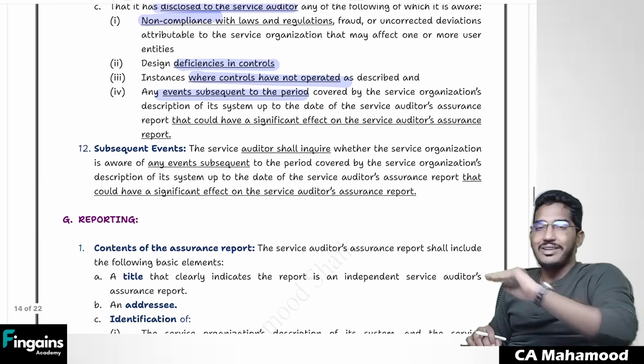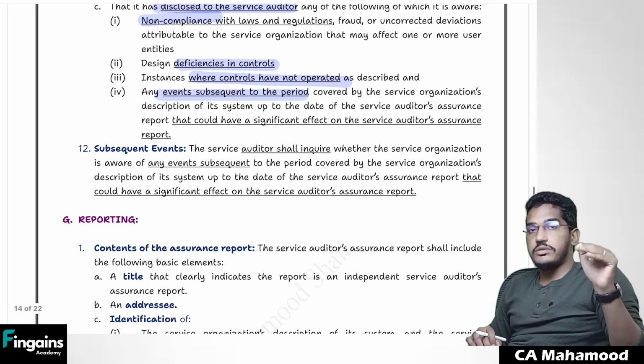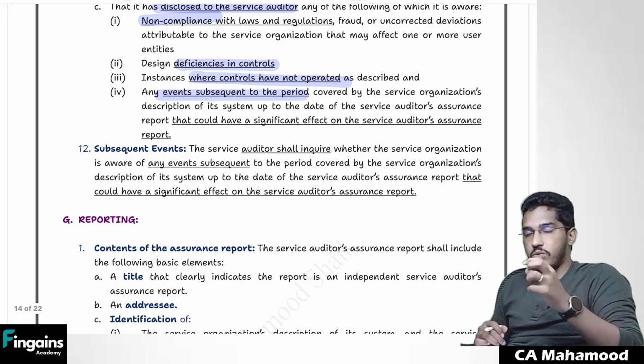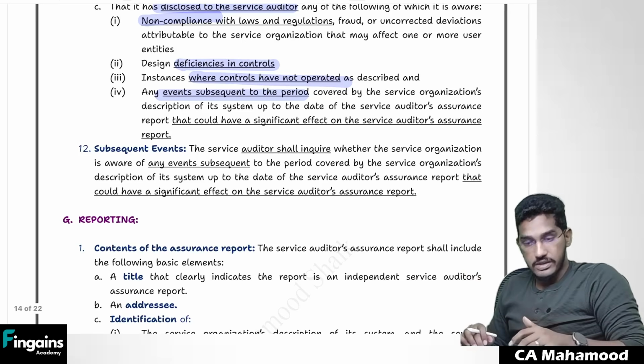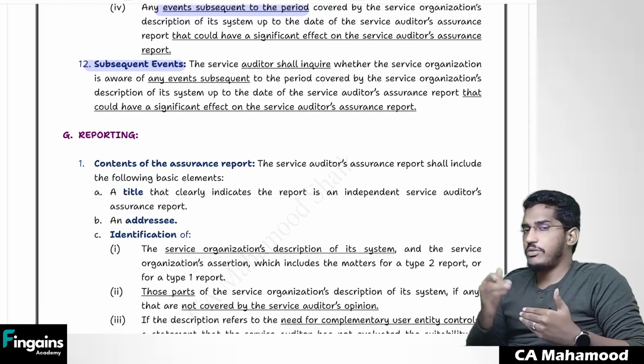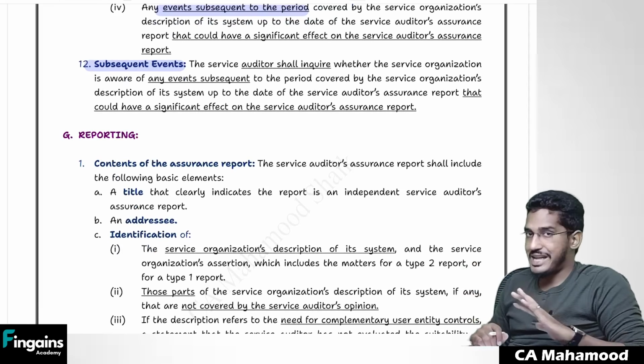Basically, management did not hide anything from the service auditor. They told everything to the service auditor. Get that confirmation, not just in oral format, get that confirmation in the written format. And if at all any subsequent events are there, you try to perform procedures regarding that subsequent events as well.